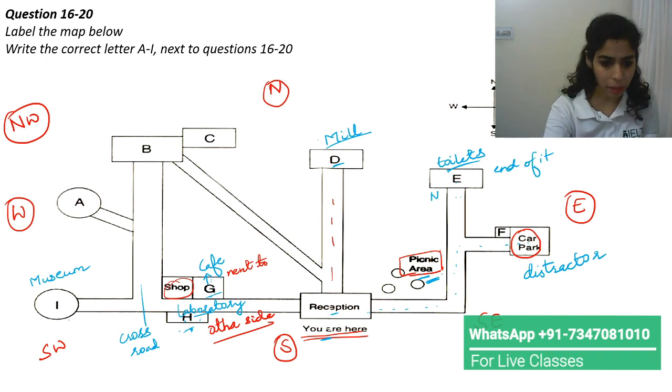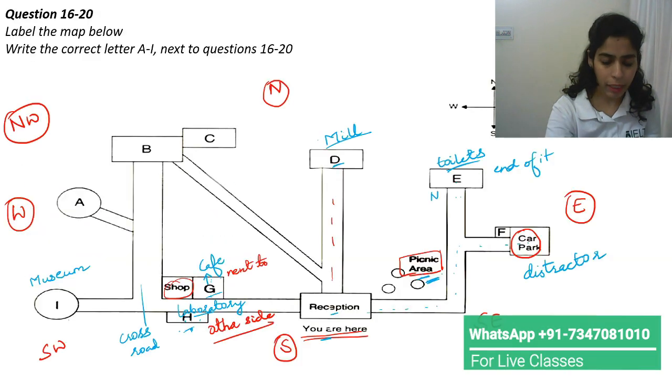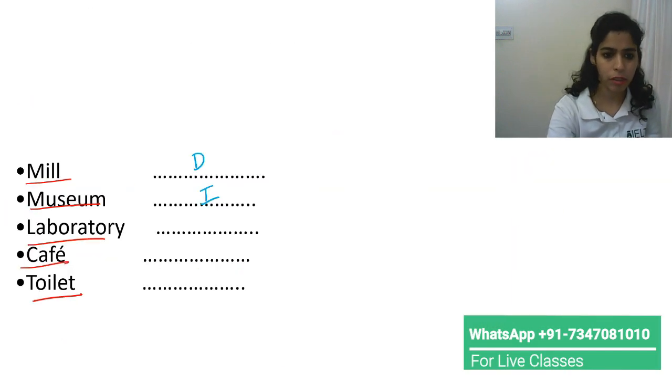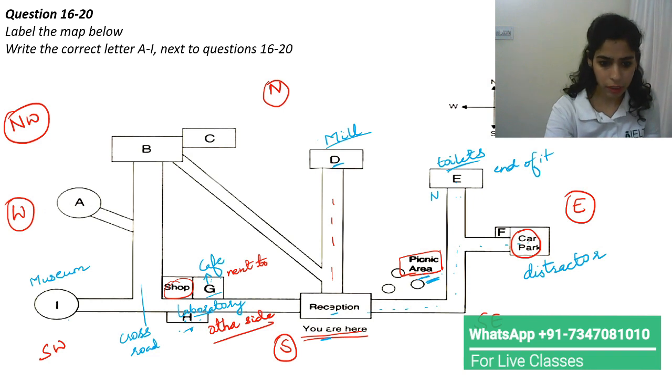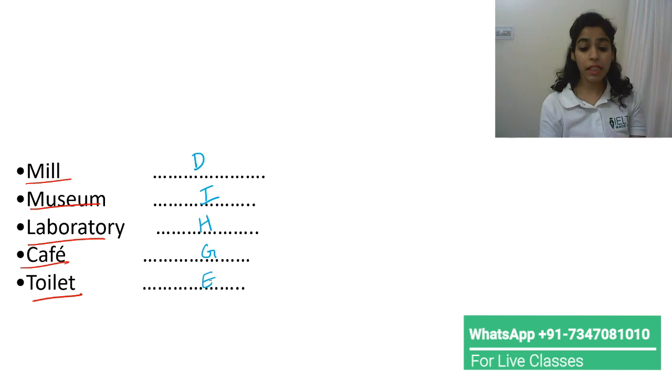Okay, so now let us start marking. So we found mill. Mill was D. Then it was museum. Museum was I. Then it was laboratory. Sorry. Laboratory was H. Then cafe. Cafe was next to the shop. It was G. And last was toilets. E. So G and E. So these are the answers.